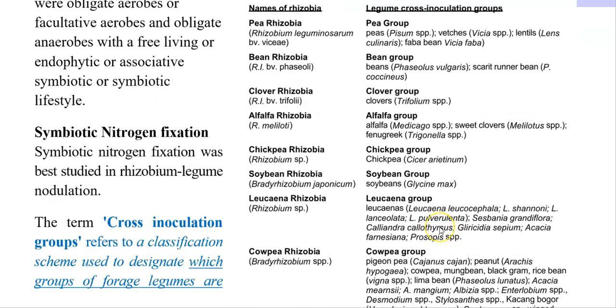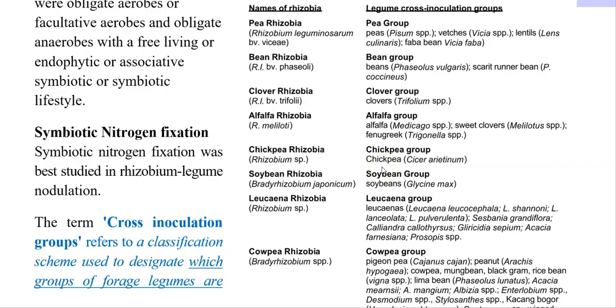The next one is clover Rhizobia, Rhizobium leguminosarum biovar trifolii, which can nodulate only clover plants. The next one is alfalfa Rhizobia, which can nodulate only alfalfa, that is, Medicago species. Then the other groups are chickpea Rhizobia, which nodulate only chickpea, then soybean Rhizobia, then Lotus Rhizobia, belonging to a Rhizobium species, which can nodulate various kinds of lotus plants.